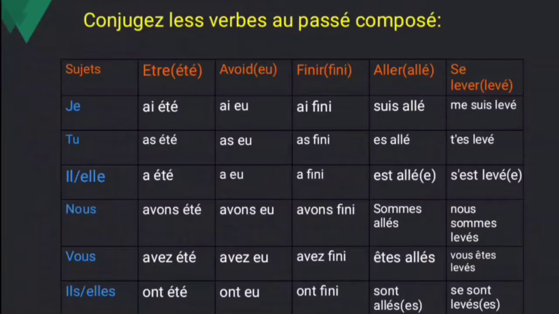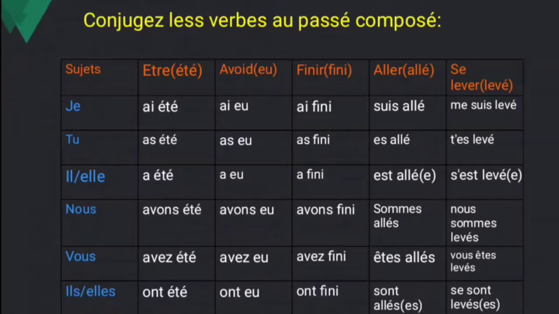And finir, what is the past participle of the finir verb? Fini only. It's a regular one. Why? Because it ends with ir. So what is the ending for ir verbs in the past participle? I. And next, aller. Aller ends with er, and if the verb ends with er, what is the past participle ending? É again. And se lever, it also ends with what? Er, and what is the ending? The past participle ending is é again.